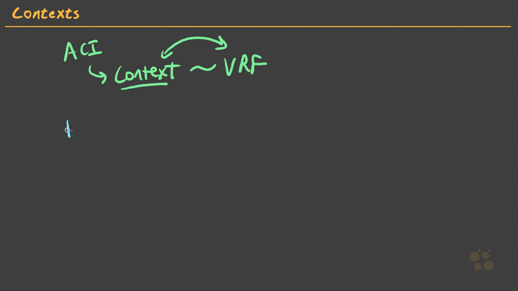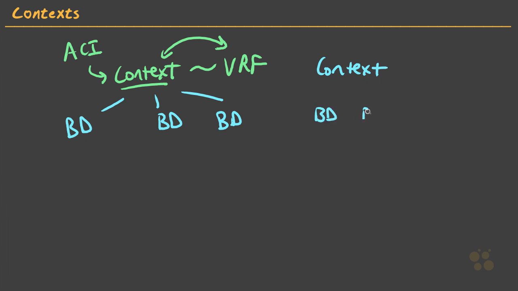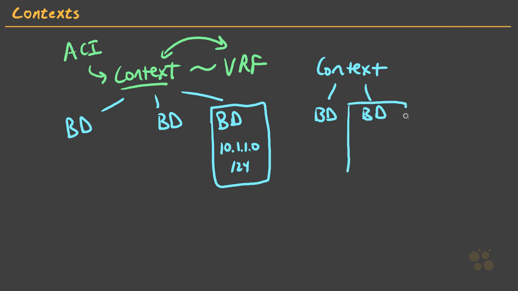Now, within the logical model, we can have multiple bridge domains attached to a single context. And of course, we can have multiple contexts as well. We could have context B over here that maps to the exact same tenant. We'll talk about tenants in the next nugget. And we have separate bridge domains mapped over here. And just like with a traditional network, we could have a subnet assigned to a particular bridge domain. Let's say 10.1.1.0/24 could be part of this bridge domain here. And yet within the same tenant, in this separate context over here, we could also have 10.1.1.0/24. Why would we do this?